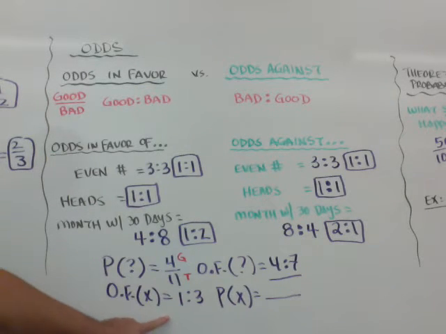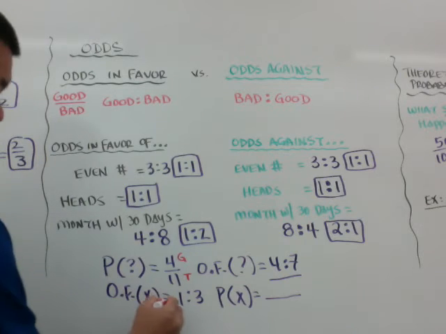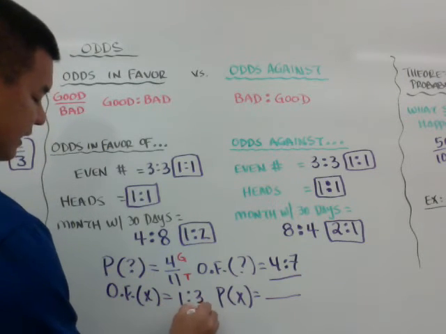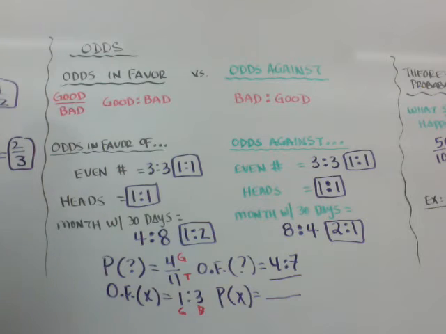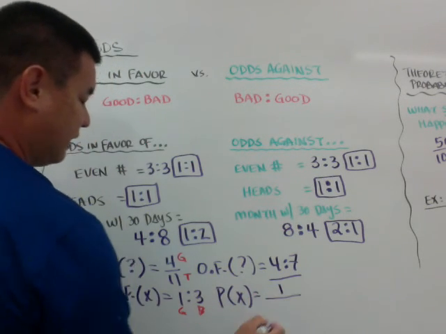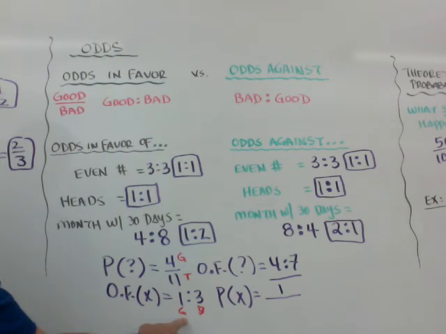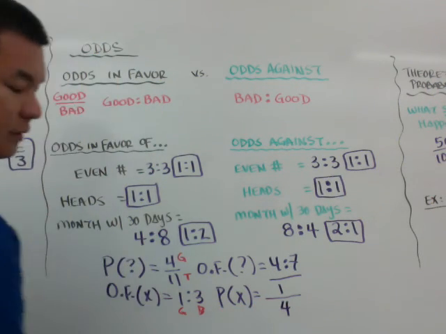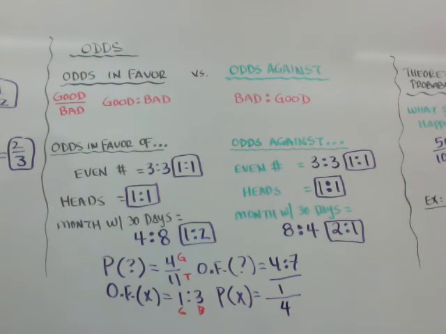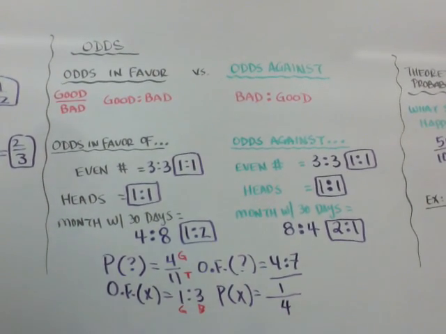If the odds for something happening is 1 to 3, this is good to bad, that means the probability would be 1 over, if there's 1 good and 3 bad, there's 4 total. So just trying to get your brain working a little. If you got those, awesome. That's section 2.6. I hope you have a wonderful day.